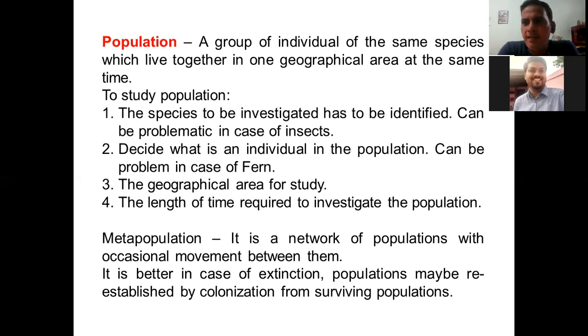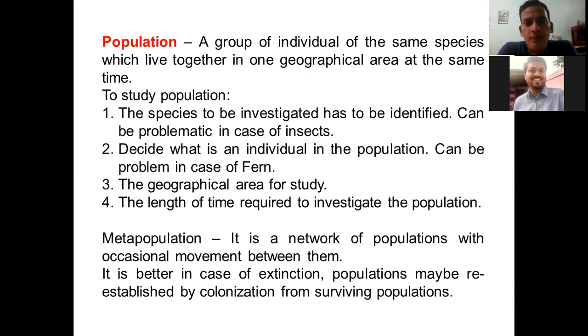So they have a lifespan of only 1 day. They mature and die in that 24 hours only. In one single day, they mature and die. So if we want to investigate the population of those flies, then we need to take that study within the lifespan of that particular insect. It's not possible that the study is done in 2 days, 5 days, or 10 days because the population will be changing.